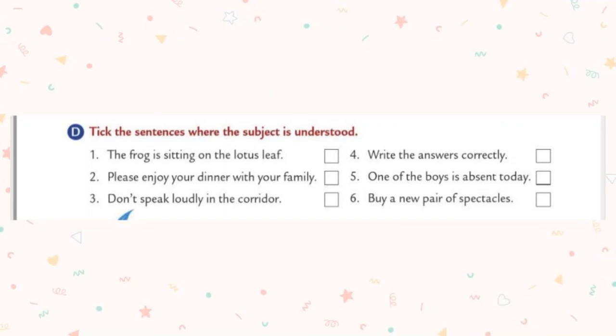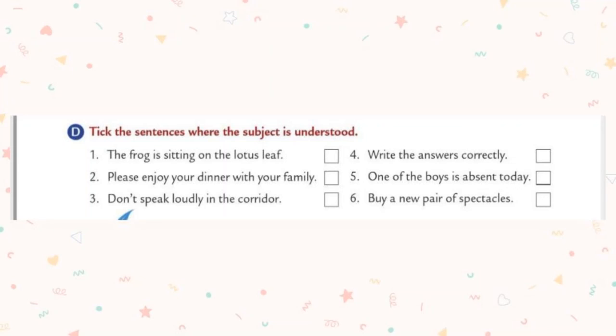Tick the sentences where the subject is understood. Actually, before we have seen that subject in command or request sentences. This exercise is related to command or request sentences. They said that tick the sentences where the subject is understood. It means command or request sentences you should tick.